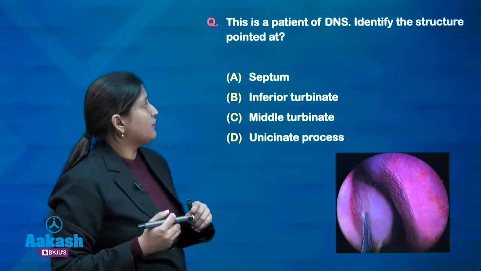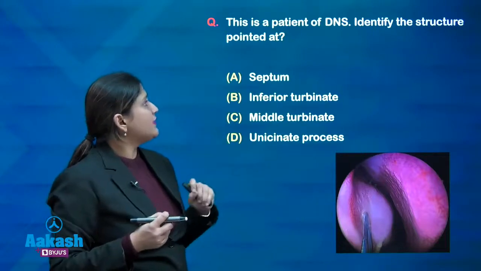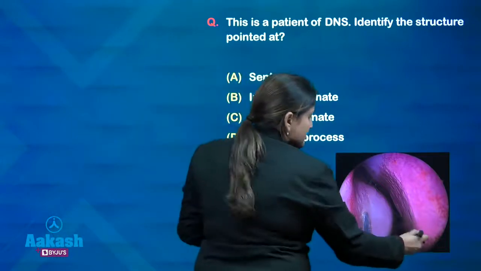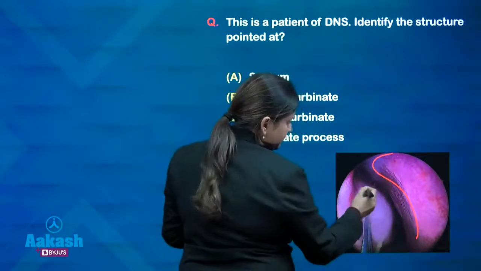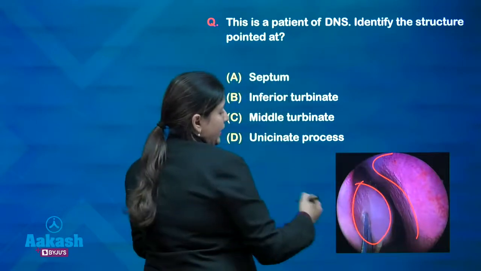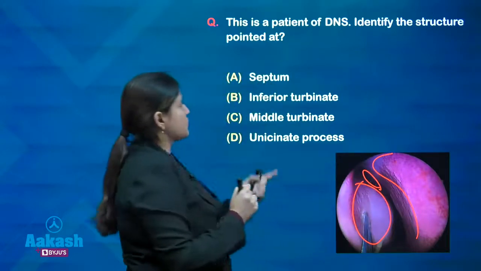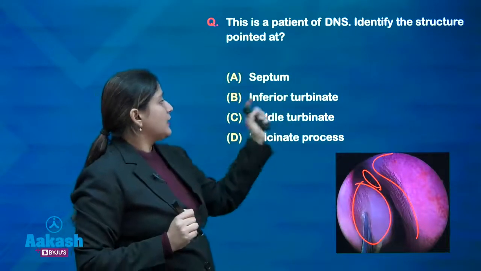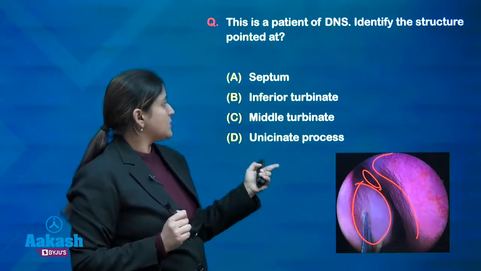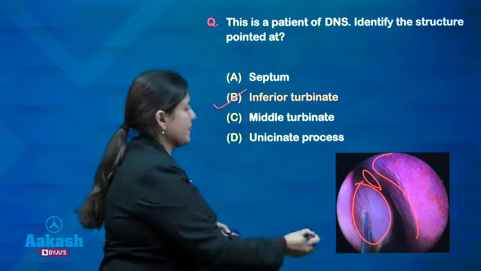This is a patient of DNS. DNS is deviated nasal septum. Identify the structure pointed at. This is the deviated nasal septum. We have to identify this structure. Is it the septum? Is this the inferior turbinate? Is this the middle turbinate or is it the uncinate? The answer is inferior turbinate.